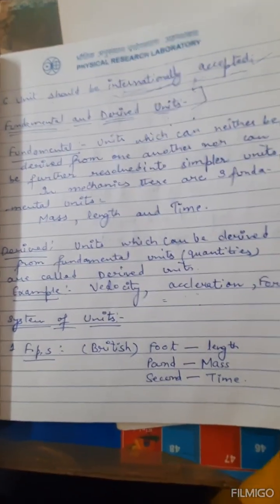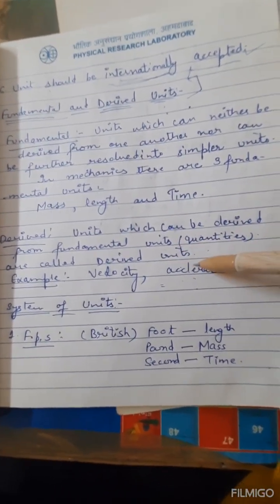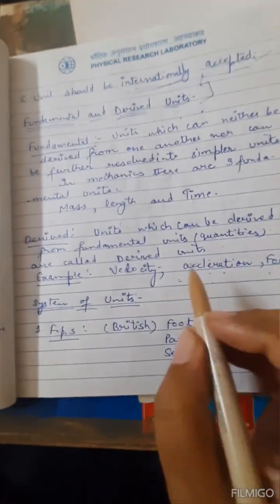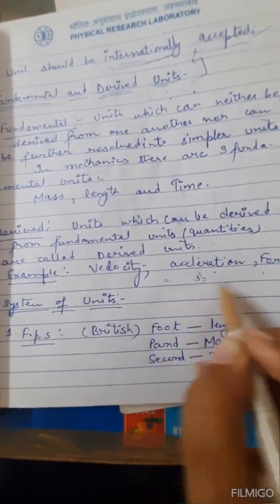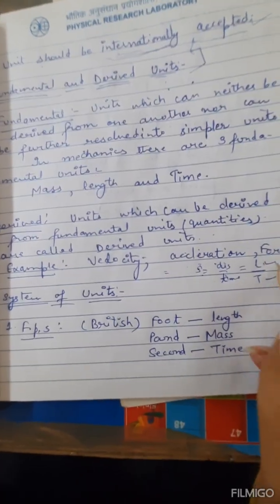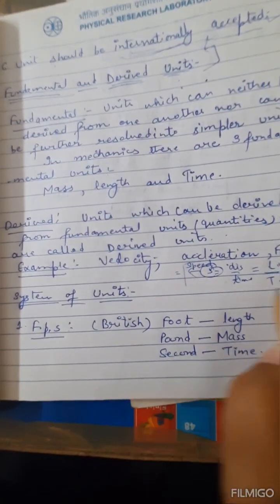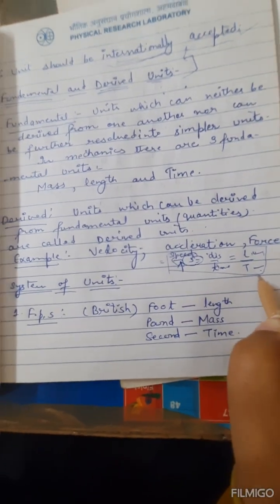So what are derived units? Derived units, as the name suggests, can be derived from fundamental units. They are called derived units, like velocity, acceleration, force, or speed. What is speed? Speed is equal to distance over time. Distance you measure in length, over time. Length and time are the fundamental units. Speed is your derived unit. Length and time are the fundamental units.